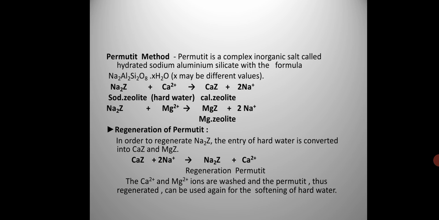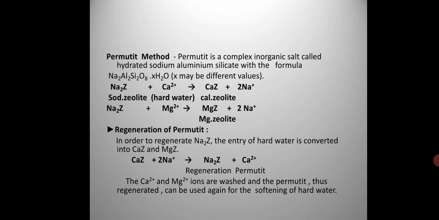So regularly we can carry out this process to remove both temporary and permanent hardness present in water. The permutite process is very efficient, cheap and economical.